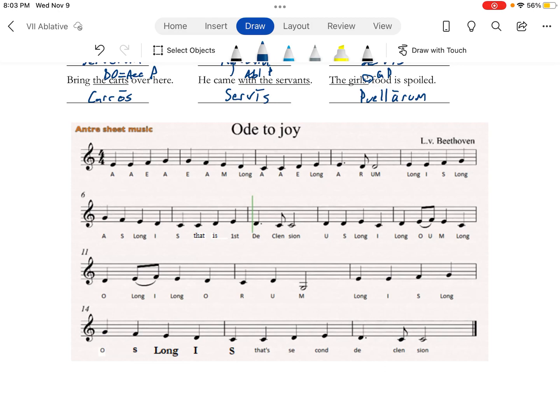A, E, A, E, A, M, long A, E, long A, R, U, M, long I, S, long A, S, long I, S, that is first declension. U, S, long I, long O, U, M, long O, long I, long O, R, U, M. Long I-S, long O-S, long I-S, that's second declension.